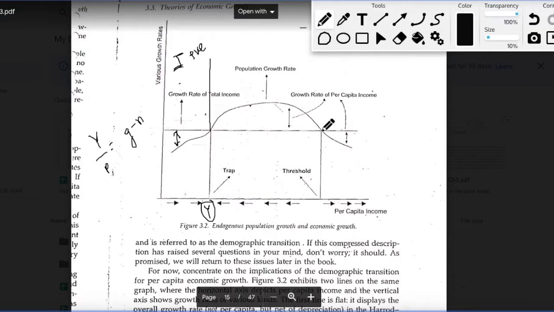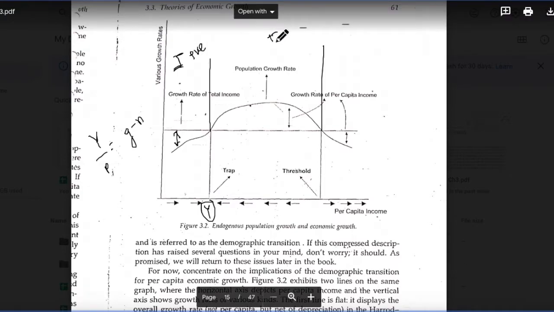In the second zone, the population growth rate is greater than the total income growth rate, and hence in this zone the growth rate of per capita income will be negative because N is greater than G. In the third zone, again G is greater than N and hence the growth rate of per capita income will be positive. So we have three zones here.